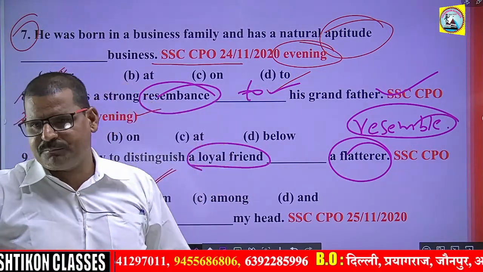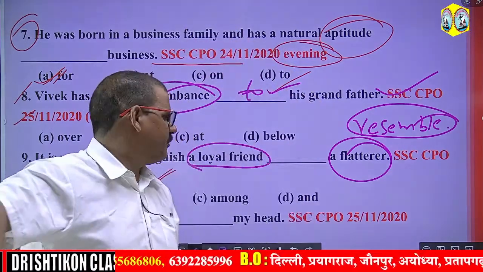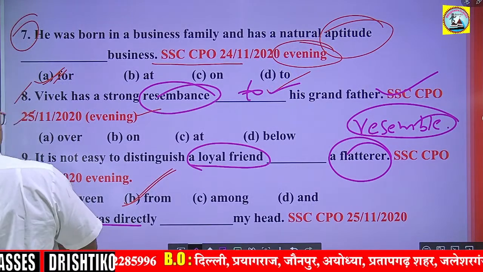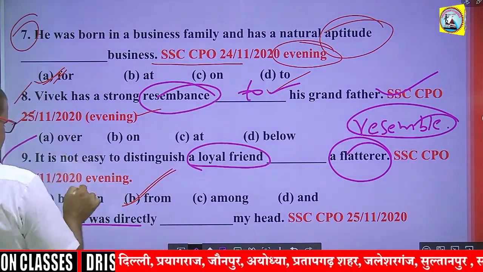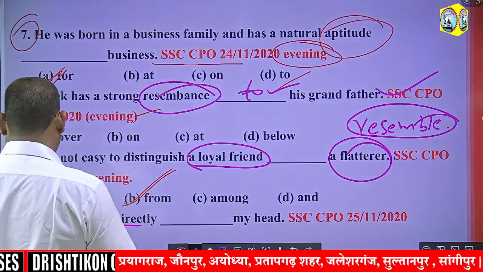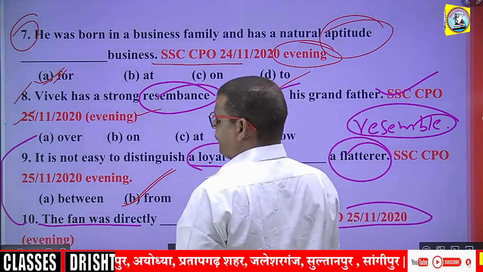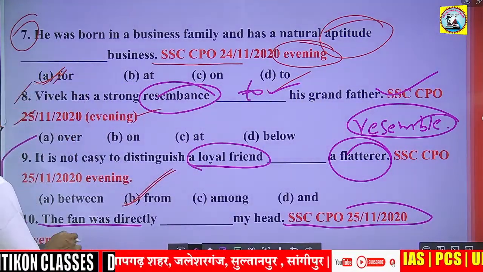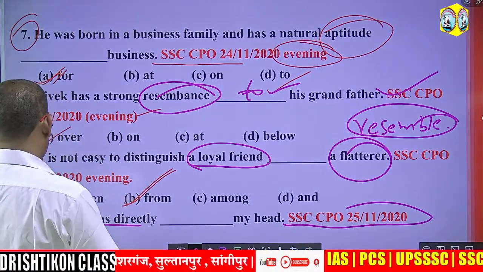Then what preposition do we use? You have to use the preposition over. Actually the question is over here, but the option has been given at this place. So please guys, look at this question carefully. This question has also been asked in SSC CPO 25th November 2020 in the evening shift. So the answer will be over.